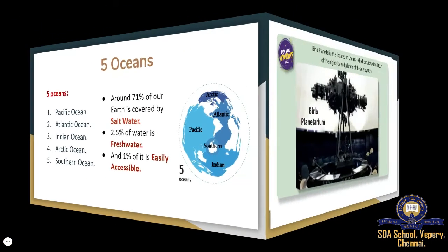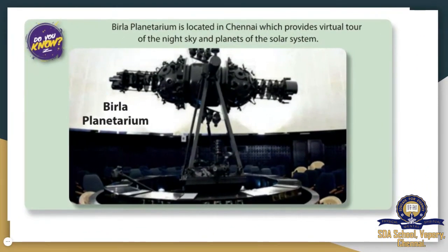Then you can see this picture. Everybody knows it. The Birla Planetarium is located in Chennai, which provides a virtual tour of the night sky and planets of the solar system. You can ask your parents to take you to Birla Planetarium once the lockdown is over. You can see the virtual view of the night sky and how the planets and solar system are there in space.